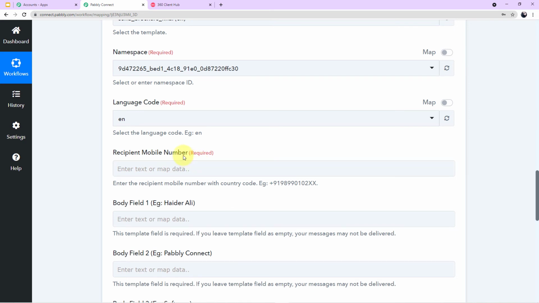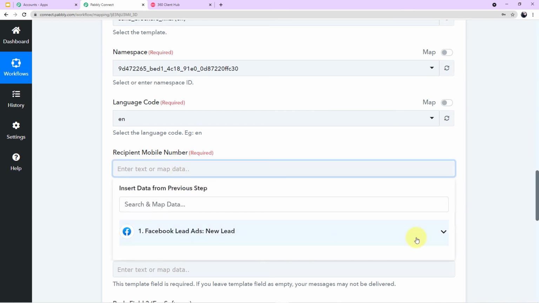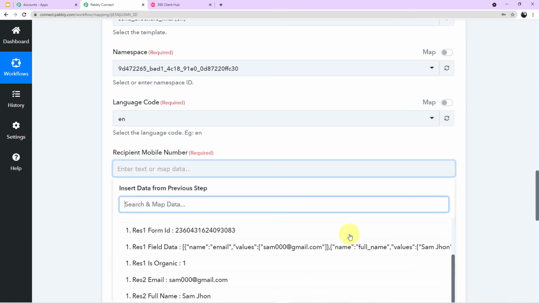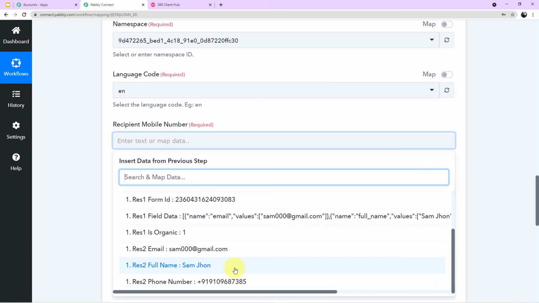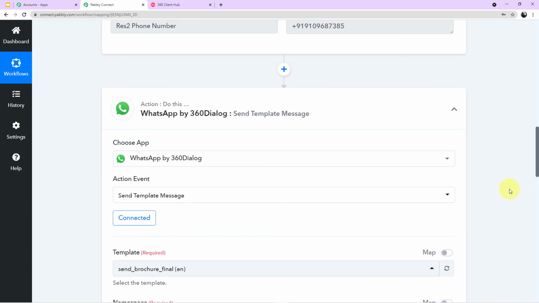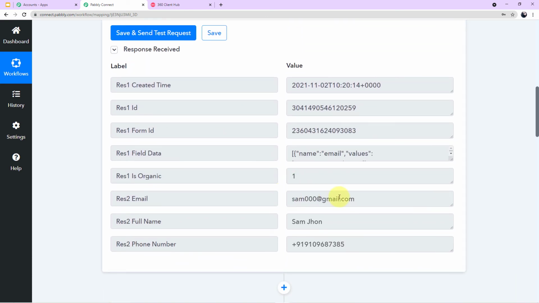So we have to map the recipient mobile number. But before that, guys, let me tell you what mapping of data is. If you click this field, a scroll down will appear in front of you. Now, if you click this scroll down, you can see the various responses, the same responses which we have captured above in Pabbly Connect.